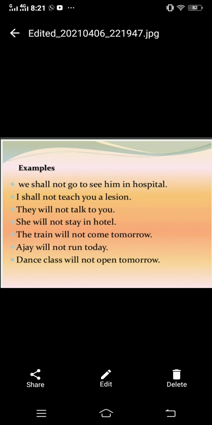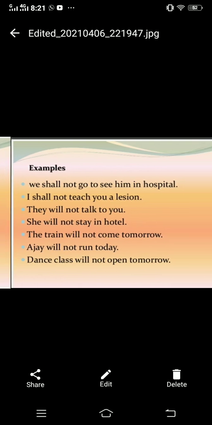Got it? So you can see just the addition of one word, "not", which we used here after shall or will. So: we shall not, I shall not, they will not, she will not, train will not, or any name will not. Then dance class will not, or any party will not.